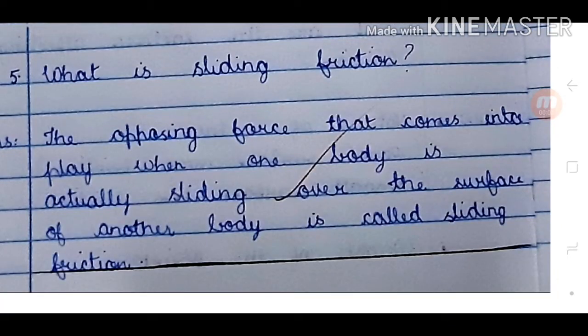Fifth question: what is sliding friction? Answer: the opposing force that comes into play when one body is actually sliding over the surface of another body is called sliding friction.